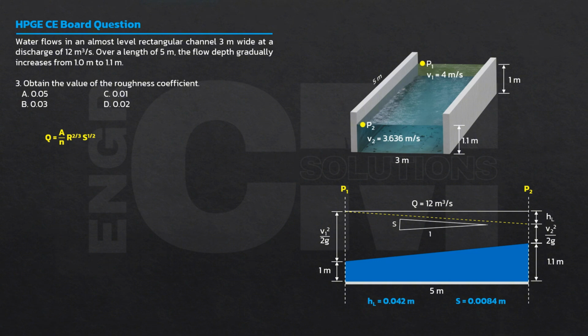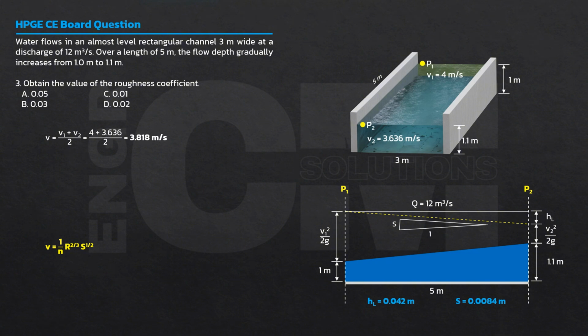Tingnan, dalawang section na ito. Unsteady yung ano natin. So, ang gagawin natin, class, is kukunin natin yung average velocity ng dalawa. Itong term na yan, kung tatanggalin natin yung area, the velocity of flow is equal to 1 over n, R raised to 2/3, S raised to 1/2. Okay, kukunin natin yung average velocity between point 1 and point 2. Dalawang section yan kaya average velocity. Ang R is also average. The average velocity, we have V1 at V2. Add lang tayo, i-divide ng 2, 4 plus 3.6 over 2. This is your average velocity.